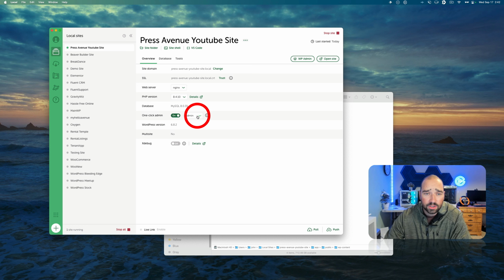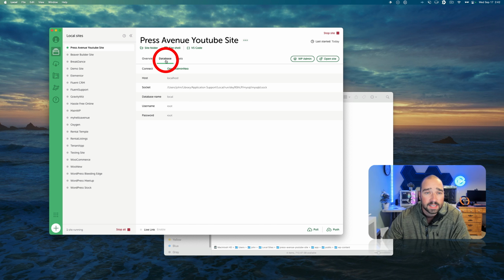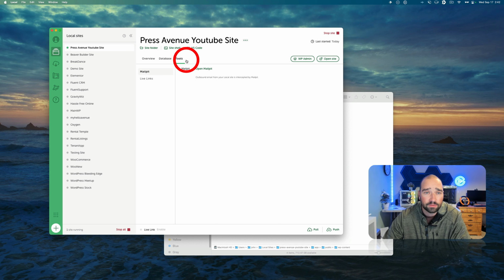One-click admin, I always turn this on, and you select the admin user if you have more than one. And then as for a real site, I would never use admin username and admin password. I don't recommend that, but on your local machine, it's no problem. Database, Adminer brings you into it if you want to see the database itself. And then these are the tools that are running or not running, and then you can log in to use those.